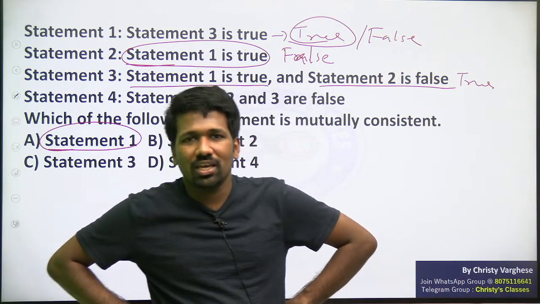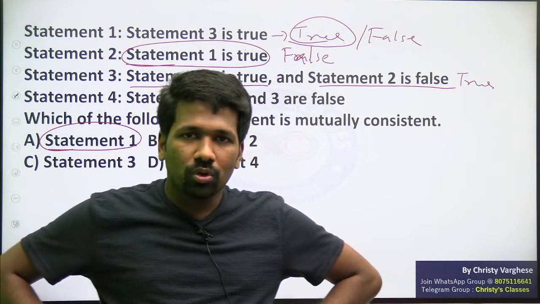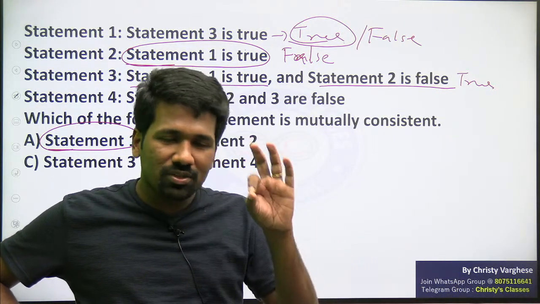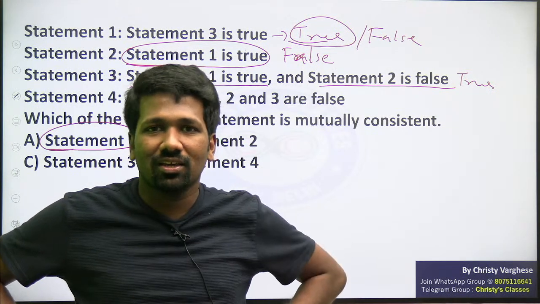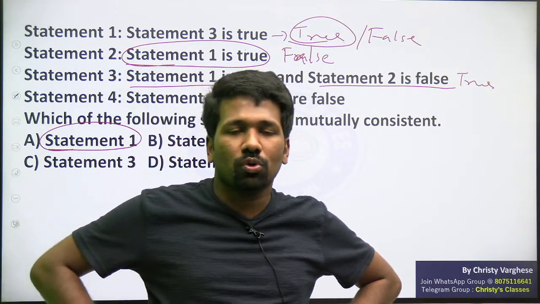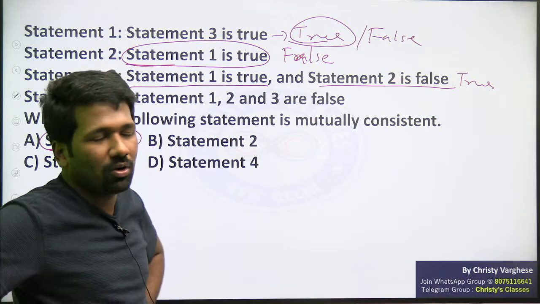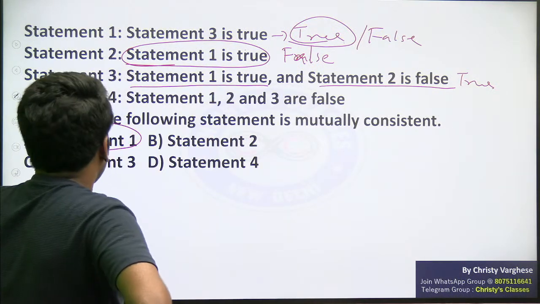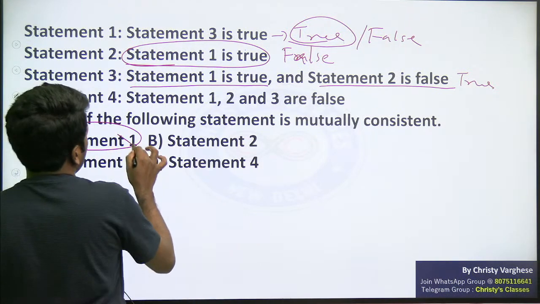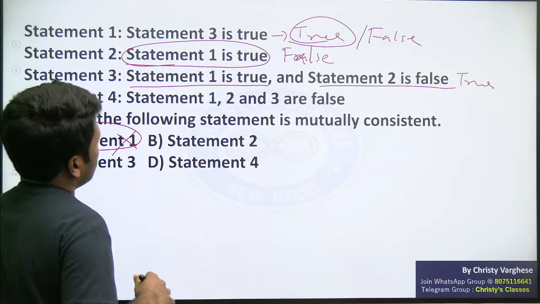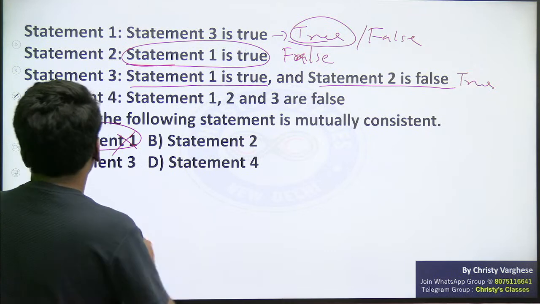For example, if I am saying it is raining now, that is a statement, because if it is raining, it cannot be not raining. If it is not raining, it cannot be raining. It can be true or false only at a time. Then only that is a statement. So definitely statement 1 is not mutually consistent. Did you all understand that?